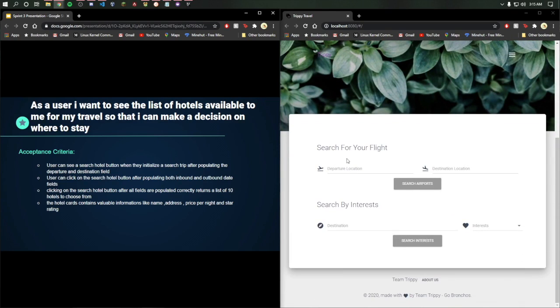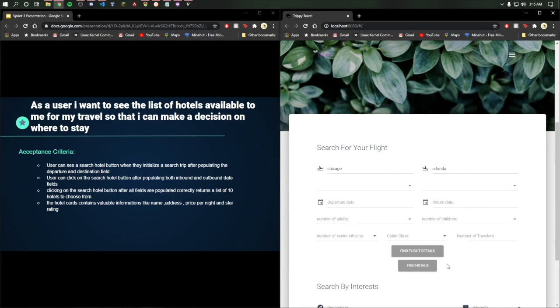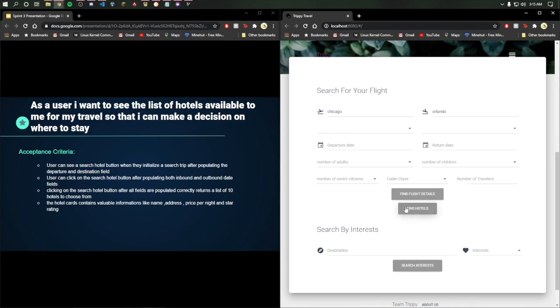So once I'm in my page here, I can write a departure location, let's say Chicago, and Orlando as a destination. And then after I click the search airport, I should be able to see a find hotel button.